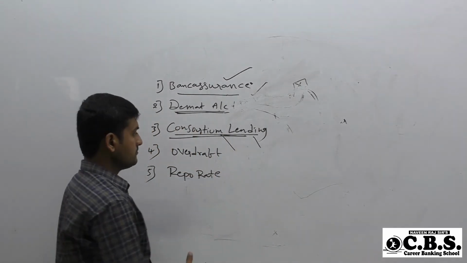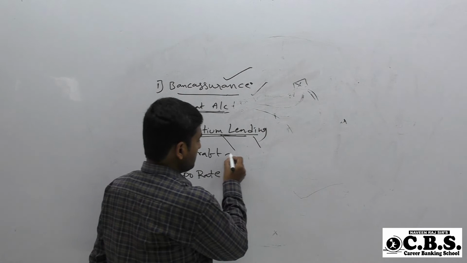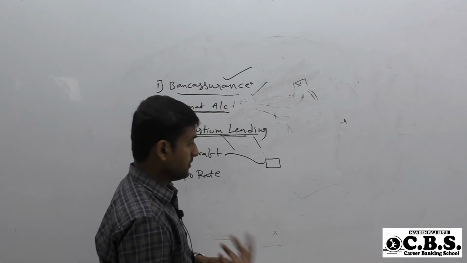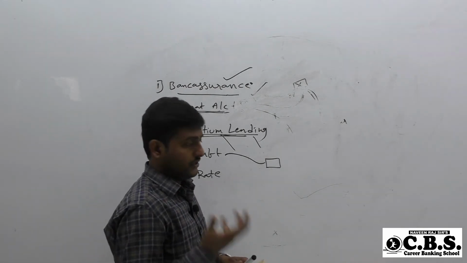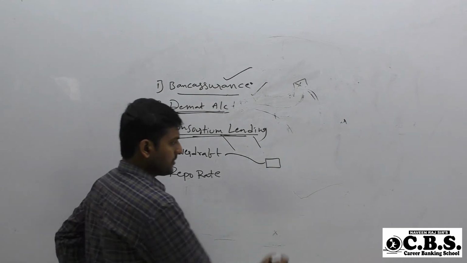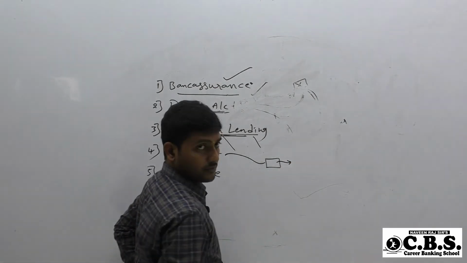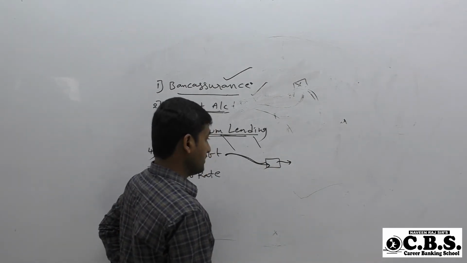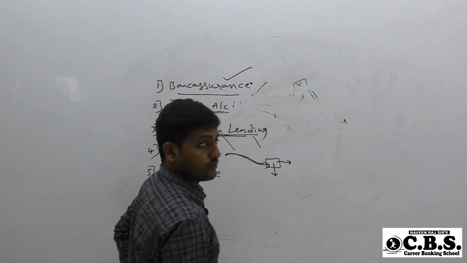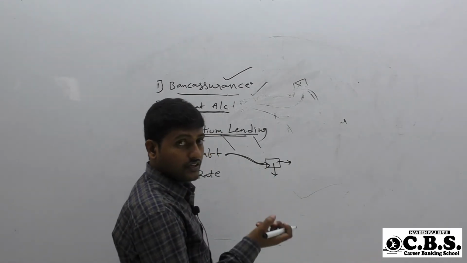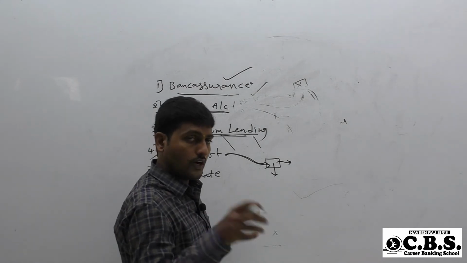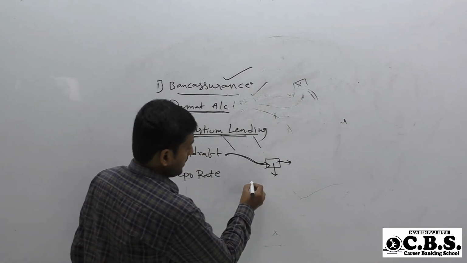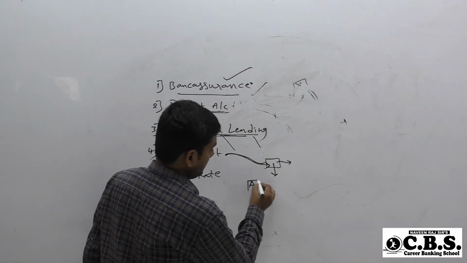Overdraft facility is given to certain customers whose credit worthiness is very good. If the person's credit worthiness has already been established, then the bank may offer an overdraft facility. If a customer has an overdraft facility, then he can withdraw more than what is there in his account. For example, person A has an overdraft facility.